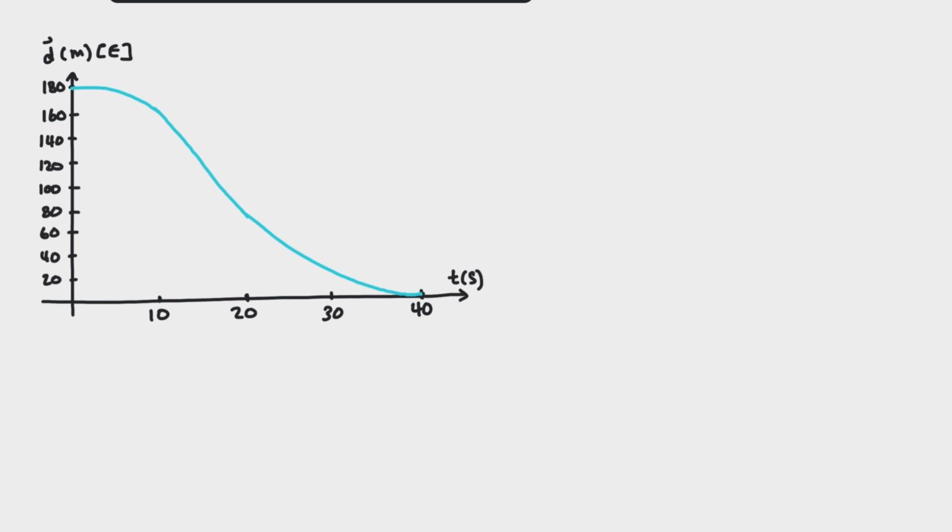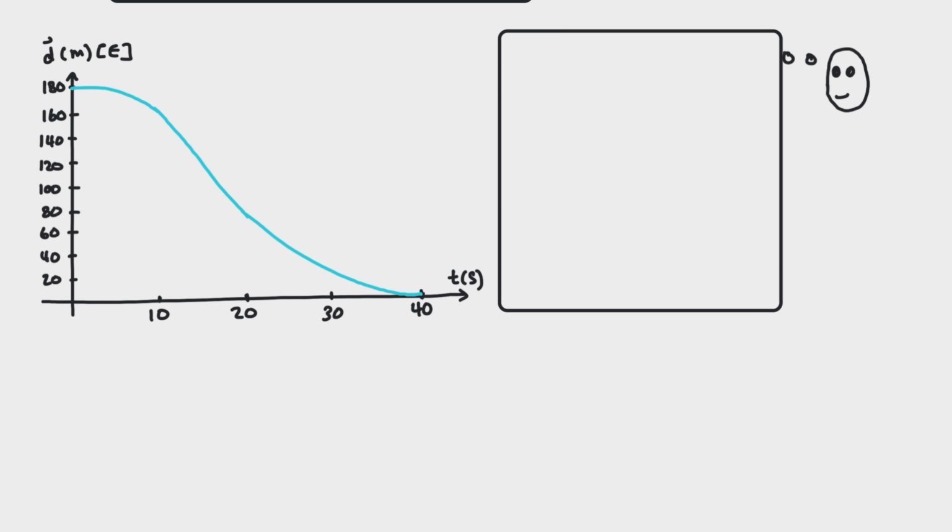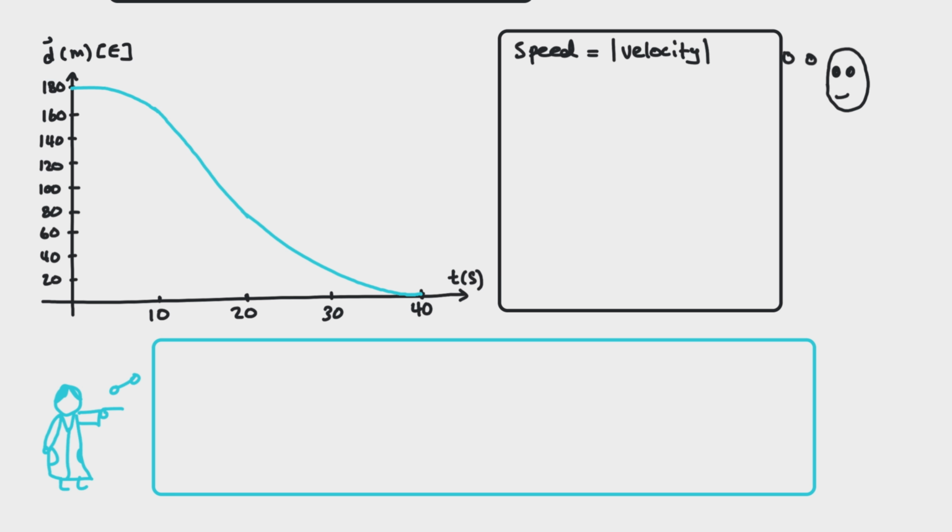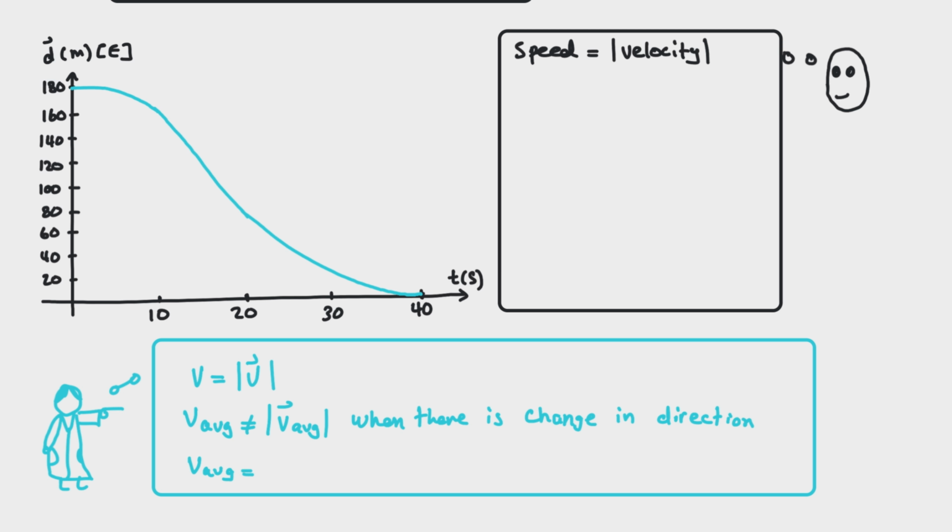Robo was wondering about the average speed. Robo said that in the last lesson, they learned that the speed is the magnitude of the velocity. Mr. S said that this is only true about instantaneous velocity and speed. When it comes to average speed, you need to pay attention to the distance traveled rather than the displacement. The average speed is always the total distance traveled divided by the time it takes to cover that distance.